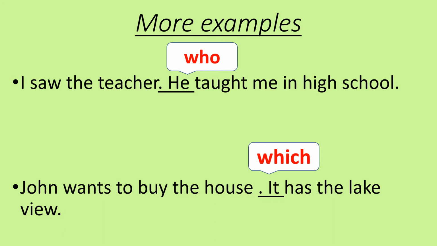See another example. John wants to buy the house. It has the lake view. Now it is also a personal pronoun, but if instead of it I use which, then the sentence will be, John wants to buy the house which has the lake view. Now which is used in place of a noun, a pronoun, and it is also doing the work of a conjunction. So that's why which is here a relative pronoun.